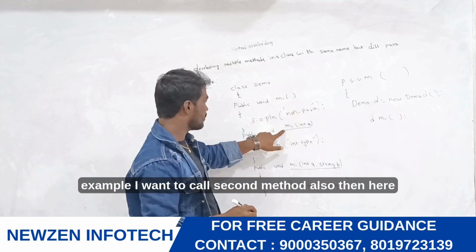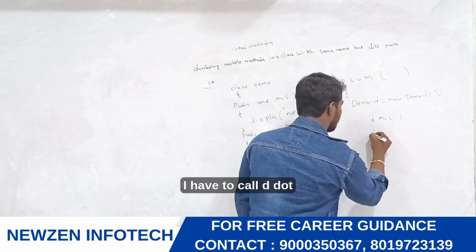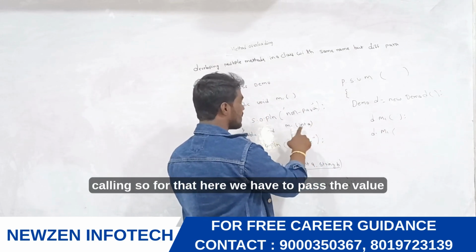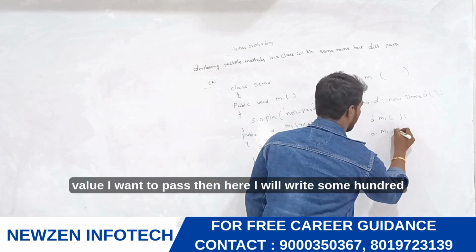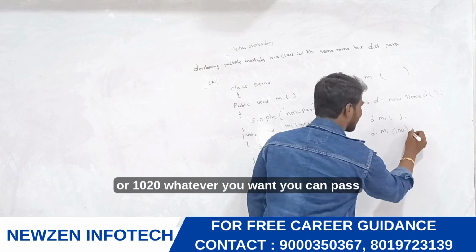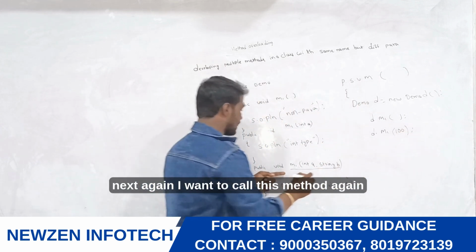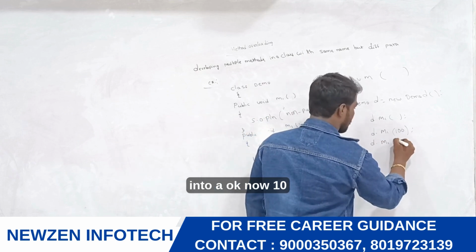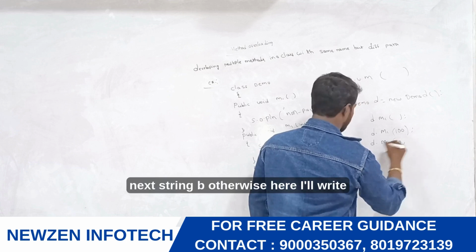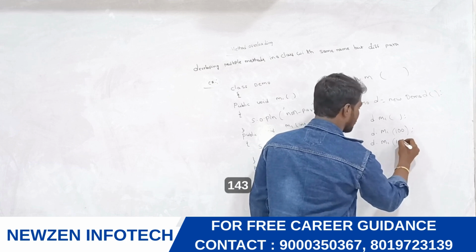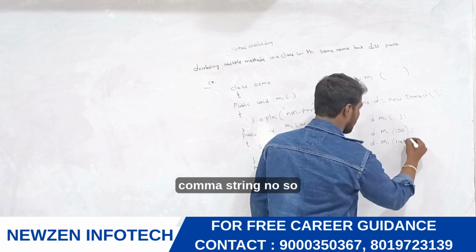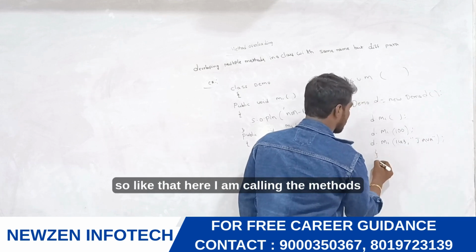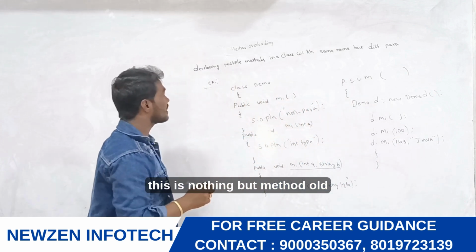Now we will get the output non-parameterized method. For example, I want to call the second method also. Then I have to call d.m1(int a), so we have to pass an integer value, 100 or 10, 20, whatever you want. Next I want to call this method again, d.m1(int a, String b), for example d.m1(143, "Java"). Like that I am calling the methods. This is nothing but method overloading.